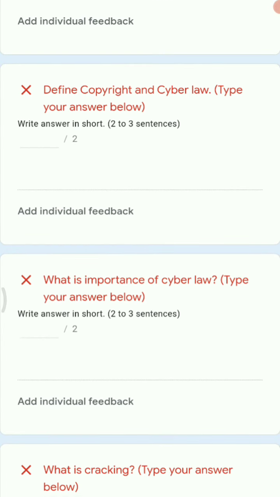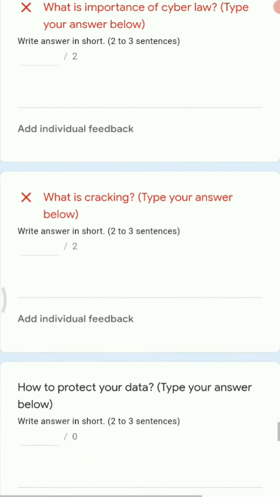An owner, whoever has prepared some document or software, will have the sole rights to take a benefit out of it, to sell it. All the rights, he is the only owner, he has the copyright and patent of that particular product. Next, what is cracking?